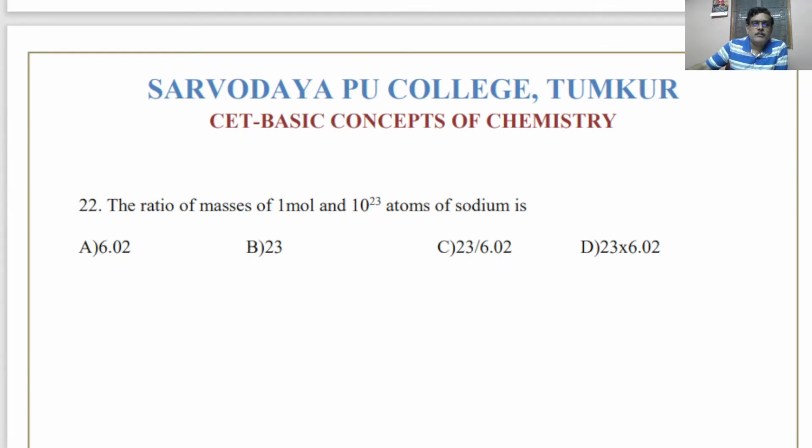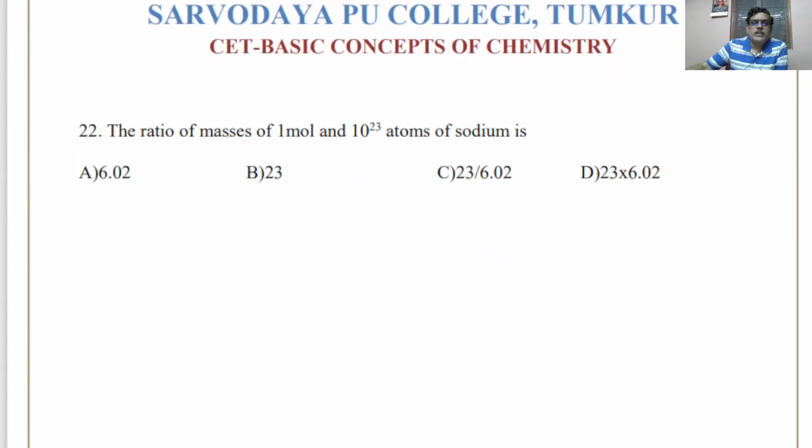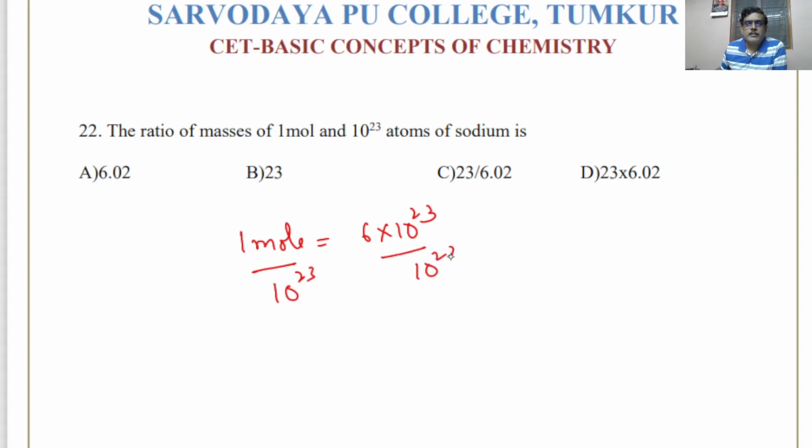The ratio of mass of 1 mole and 10 to the power of 23 atoms. So 1 mole means it is 6 into 10 to the power of 23, divided by 10 to the power of 23, so that comes to 6.